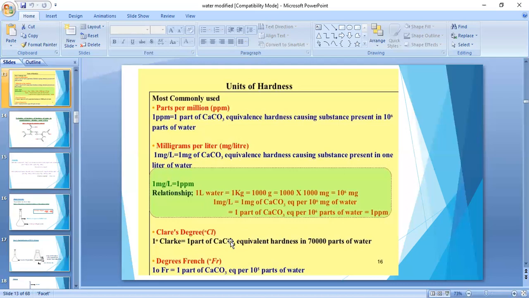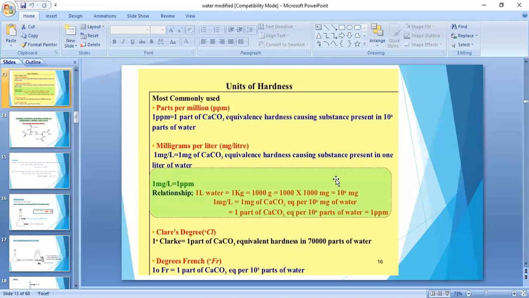And 1 degree Clark is equal to 1 part of CaCO3 equivalent hardness in 7000 parts of water. So in 7000 parts of water, if one part of CaCO3 is present, then it is called a degree Clark. The next one is degree French. If we take 10 power 5 parts of water, and in the 10 power 5 parts of water one part of CaCO3 is present, then it is called degree French. So this is about the units.